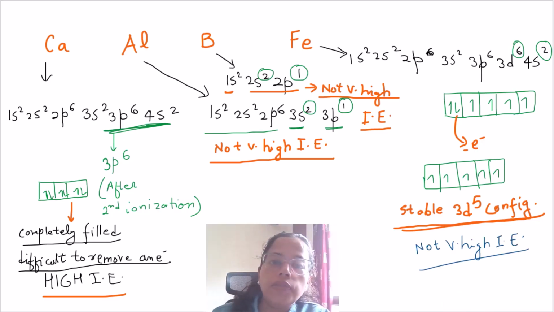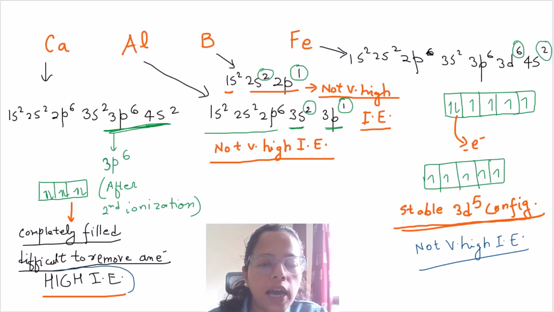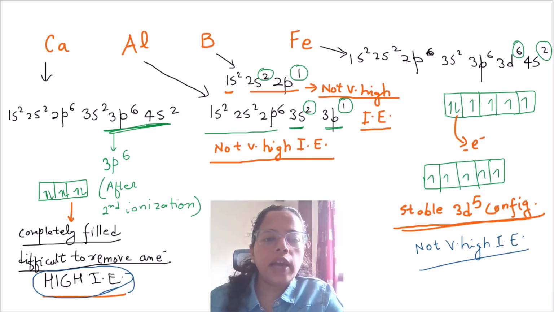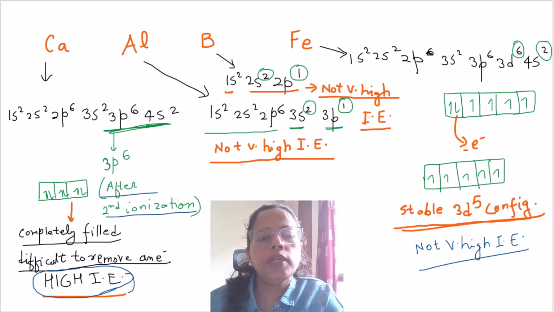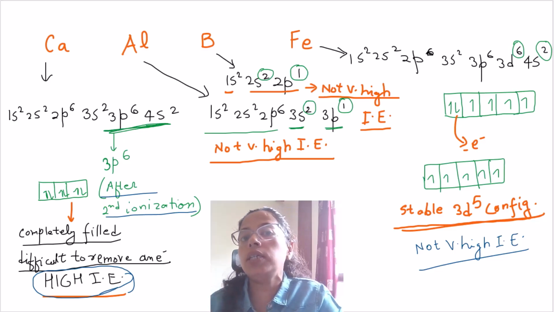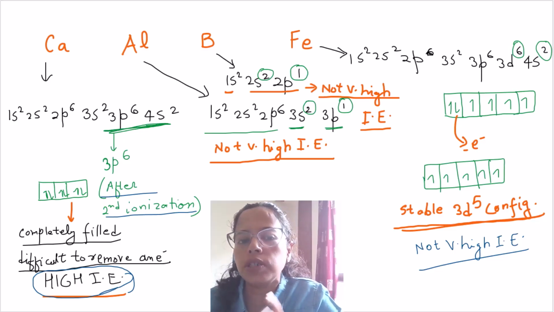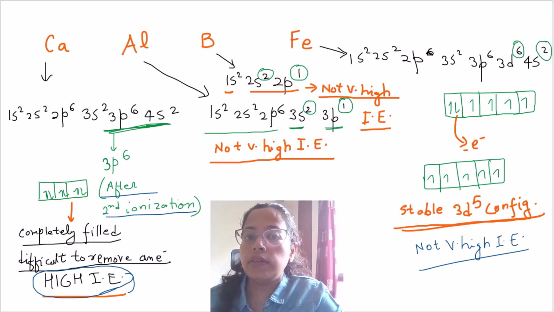So what are we left with? We are left with only one very high ionization enthalpy, that is for calcium, because after the second ionization, we have a fully filled p6 orbital, which is very stable, and pulling an electron from this very stable configuration is a very difficult task, where we have to apply very high amounts of energy.